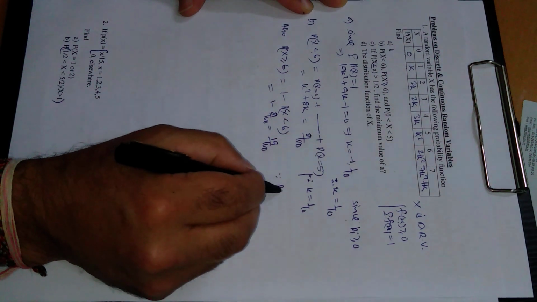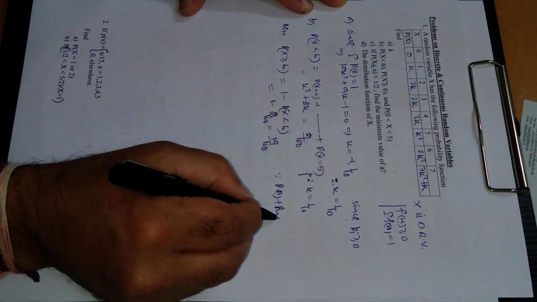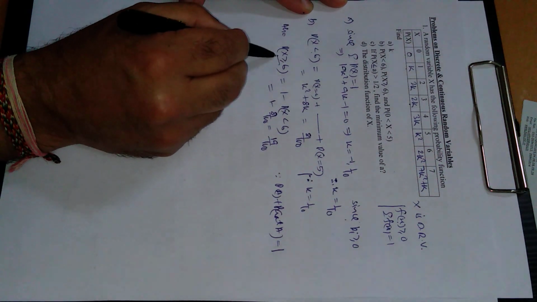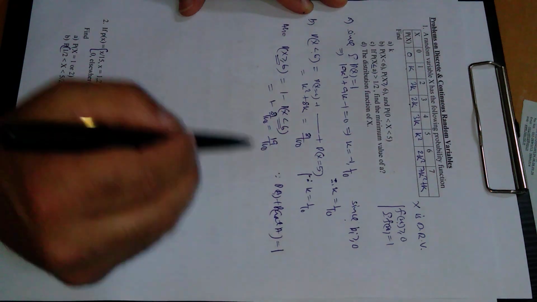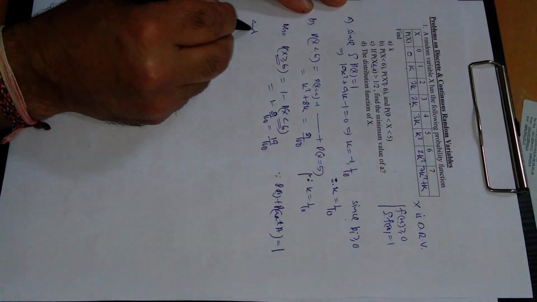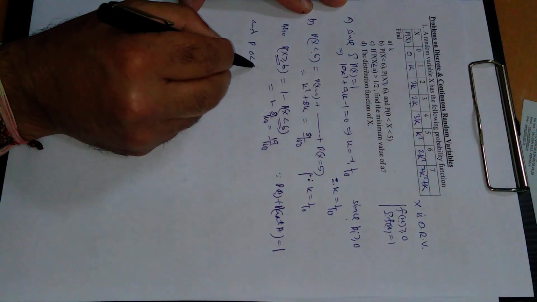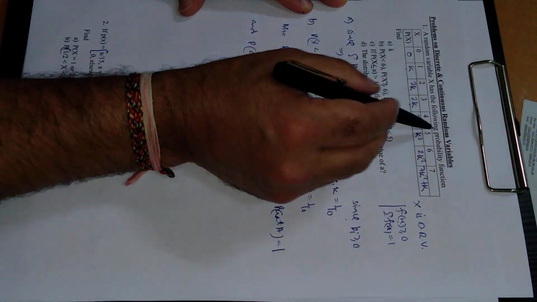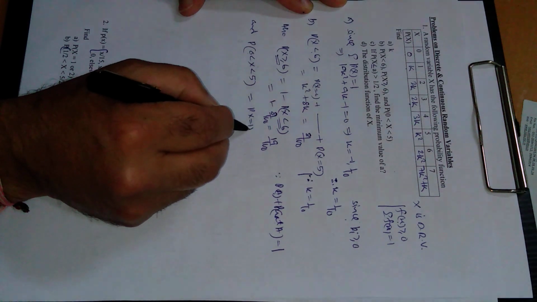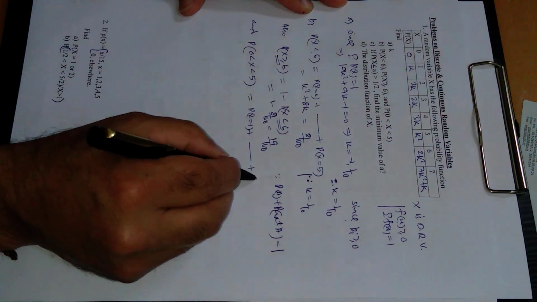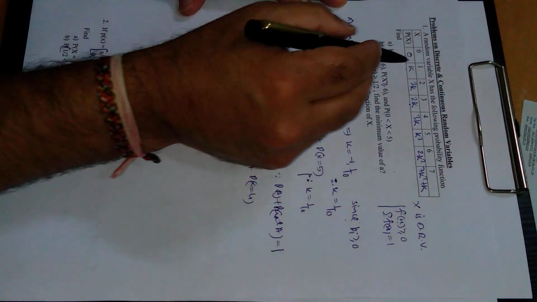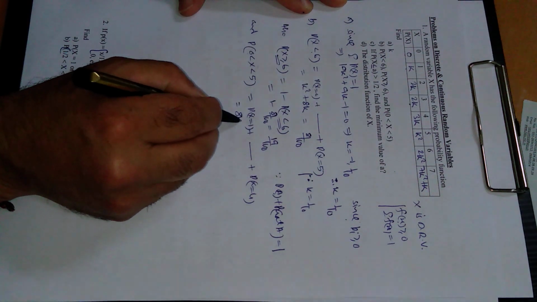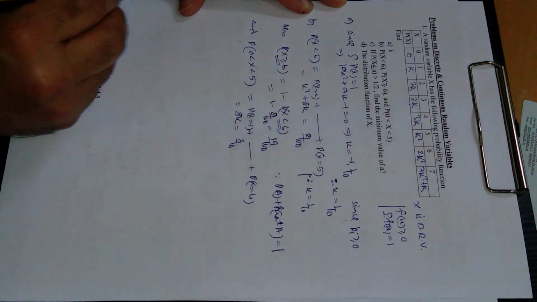Reason is simple, P of A plus P of not A will be equal to 1. So this event and this event are like A and not A. And probability x lies between 0 and 5, excluding 0 and 5. So add all the probabilities from 1 to 4: x is equal to 1 plus so on up to x is equal to 4. 1 to 4 means this will be 8k, and 8k means 8 by 10 because k is 1 by 10.